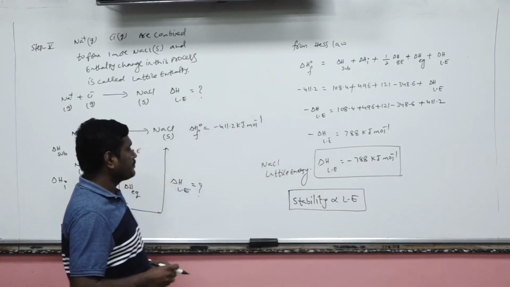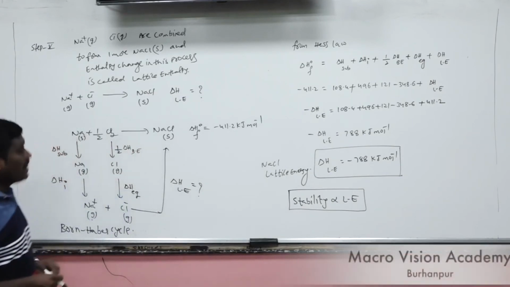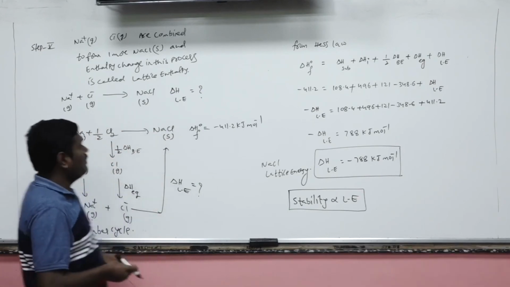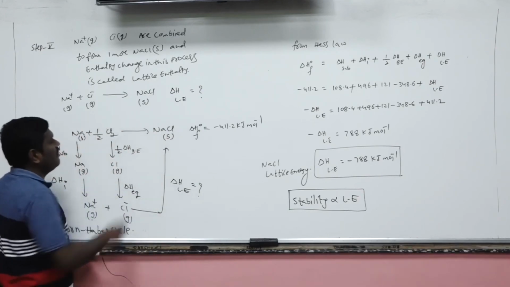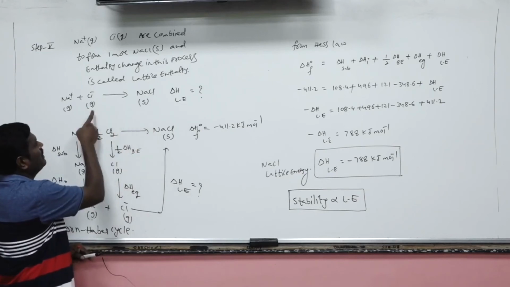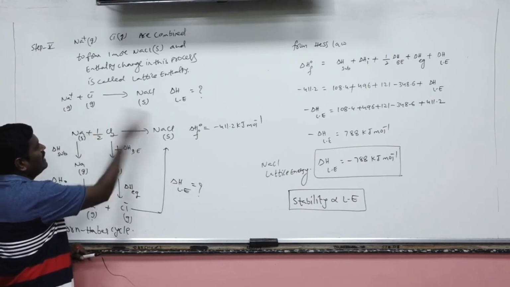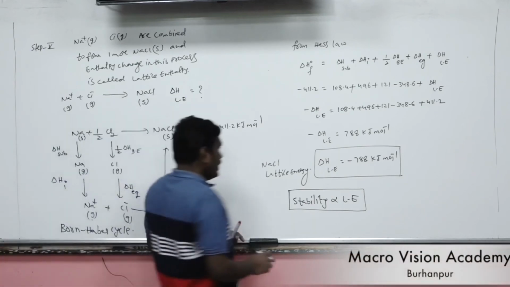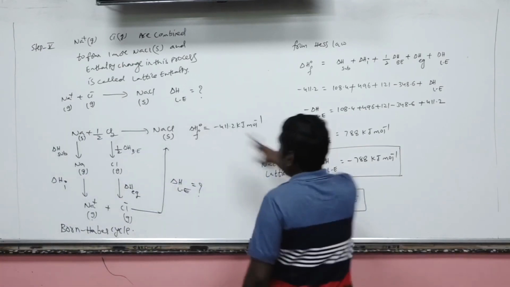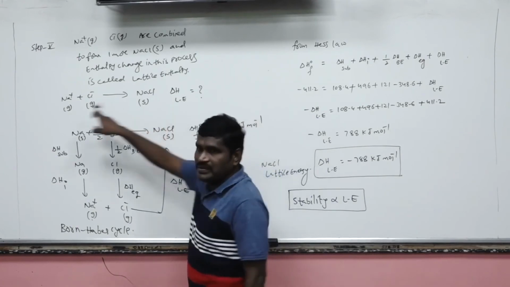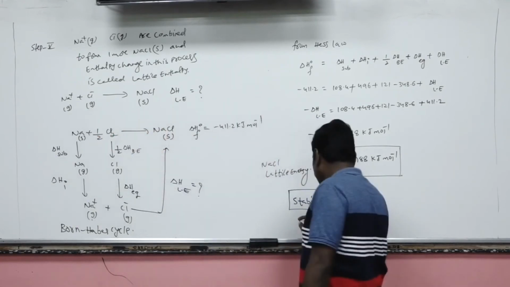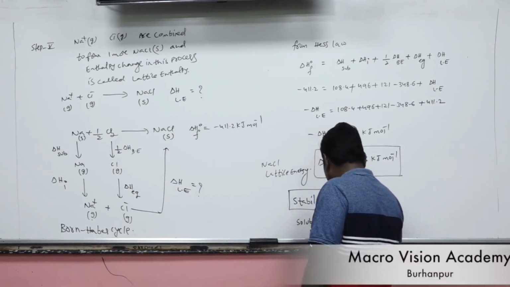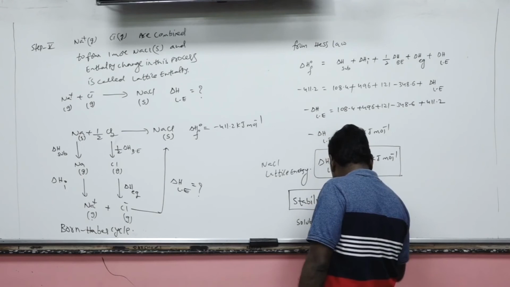Now, solubility. Suppose when this salt dissociates in water, what happens? When a salt dissociates in water, it must be converted into its constituent oppositely charged ions. That means the lattice energy in this reverse direction will be positive. The more positive the enthalpy, the more difficult it is to break the lattice. That means the solubility of a lattice is inversely proportional to its lattice energy.